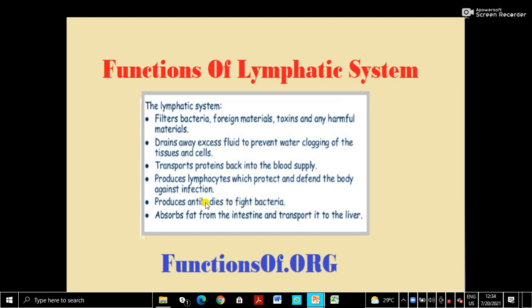Antibodies are produced against the antigens, as we have learned in lower classes. Any bacteria, microbe or foreign body that enters the body is called an antigen. So against the antigen, antibodies are produced to kill them. That's why every day we are not getting diseased. Then it absorbs fat from the intestine and transports it into the liver. So this is all about the blood vessels, lymph vessels and the lymphatic system.